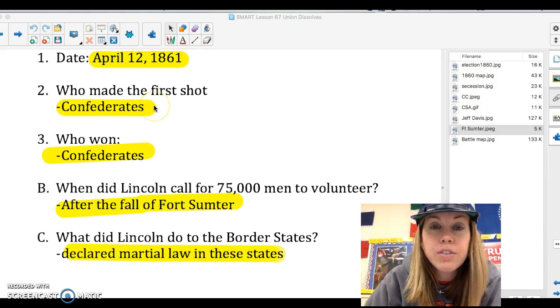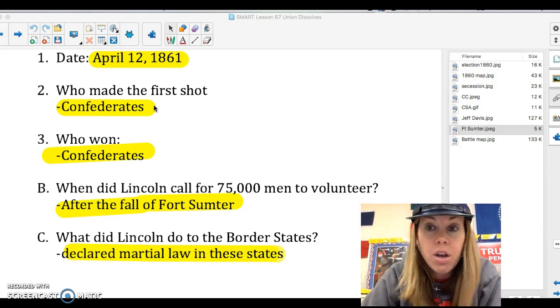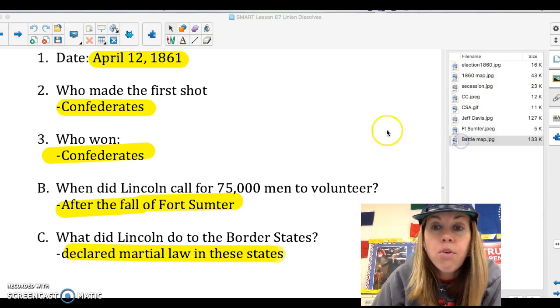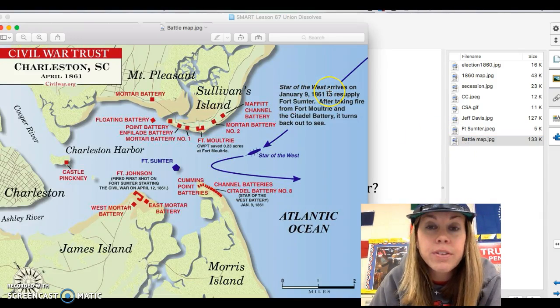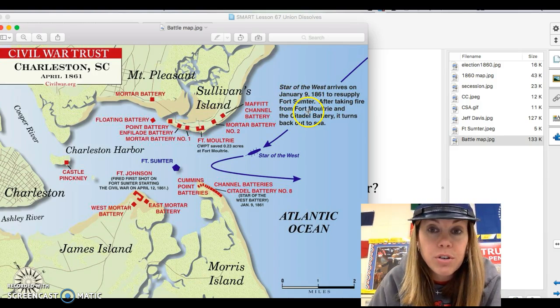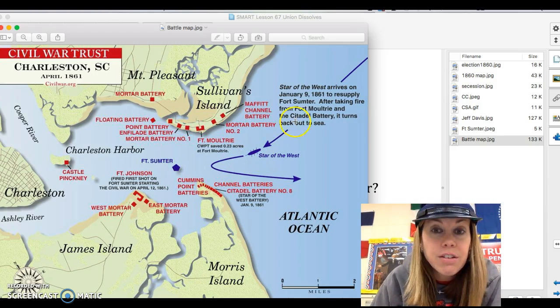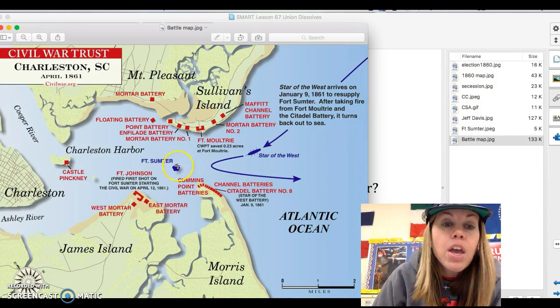So the shot is fired on the fort by the Confederates. Lincoln's sending in food, and I can show you that on this map. Here, Star of the West, a ship, will arrive on January 9th to resupply Fort Sumter. So it's going to go in to resupply the fort with food. Takes fire from Fort Moultrie, turns back out to sea.